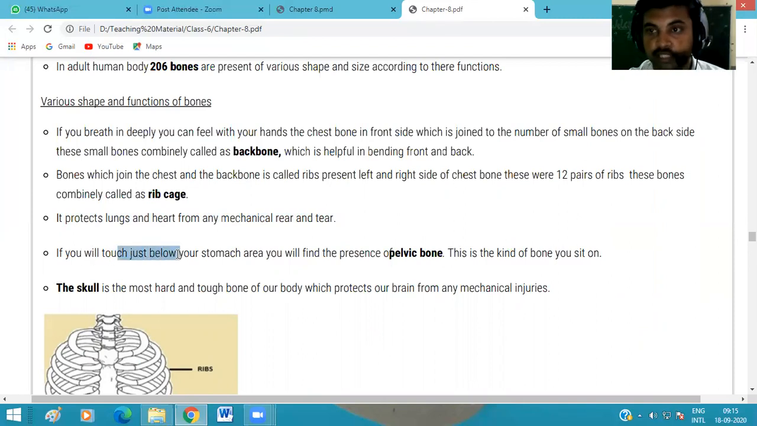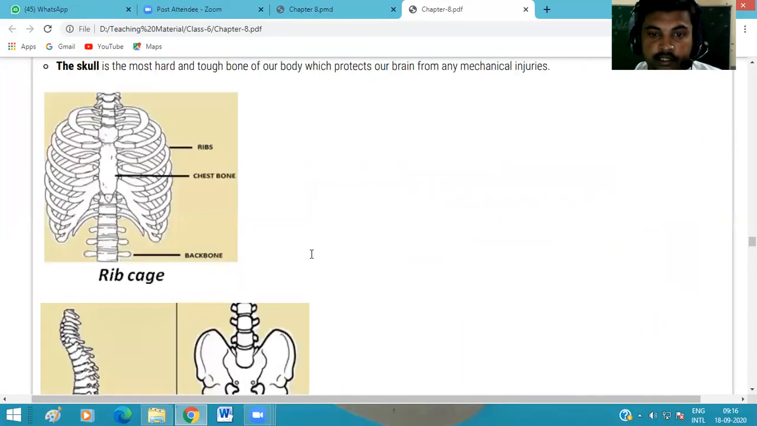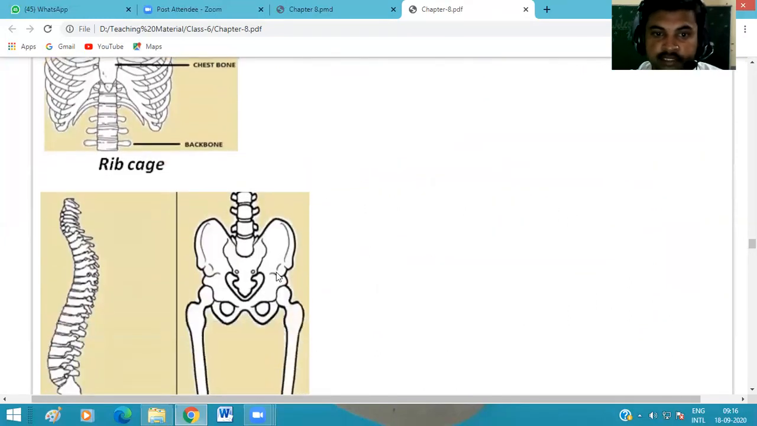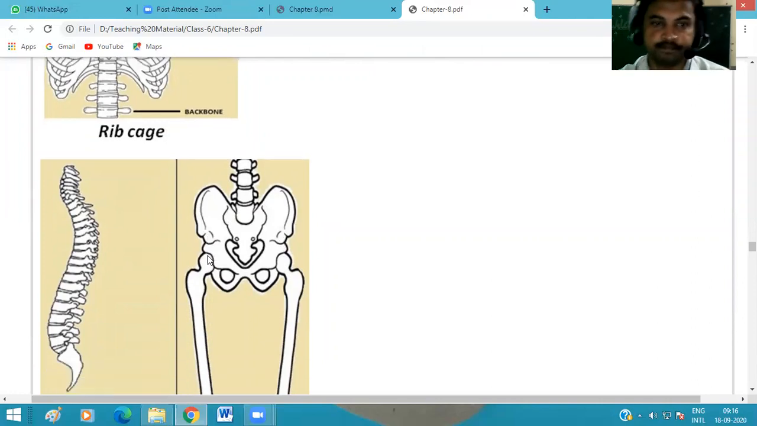If you touch just below the stomach, you feel the presence of another bone. This bone is called the pelvic bone. This is the kind of bone you sit on. You see the image at many places. This is our pelvic bone. By the pelvic bone, our thigh bone is connected, okay, and this provides a base for our body.